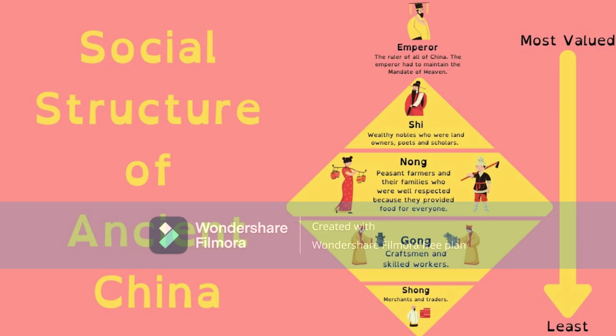The Chinese social hierarchy was a class system ranging from the Qin dynasty to the late Qing dynasty, in which workers were ranked on how valuable they were to society. Divided into four classes: the Shi, nobles, scholars, and military; the Nong, peasants; the Gong, craftsmen and skilled workers; and the Sheng, merchants and traders. The emperor was an exception to this divide, for the role was strictly hereditary. Along with this, the four classes were put into two groups: major and minor; Shi and Nong as major, Gong and Sheng as minor.